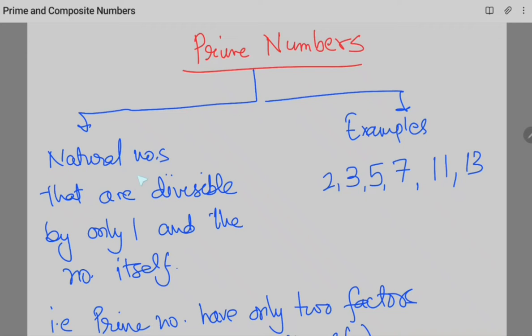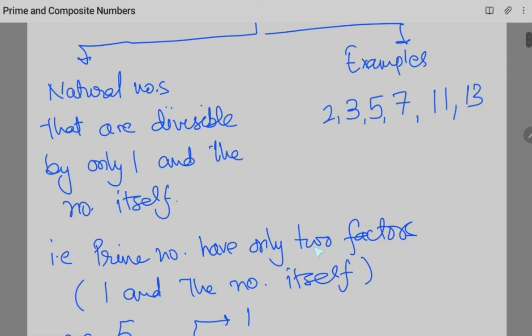So prime numbers are those natural numbers that are divisible by only 1 and the number itself. Or we can say that prime numbers have only two factors, 1 and the number itself. For example, the prime numbers are 2, 3, 5, 7, 11, 13 and so on. If you consider 2, it has only two factors, or we can say 2 can be divided by only 1 and the number itself. Similarly is the case with 3, 5, 7, 11, 13 and so on.